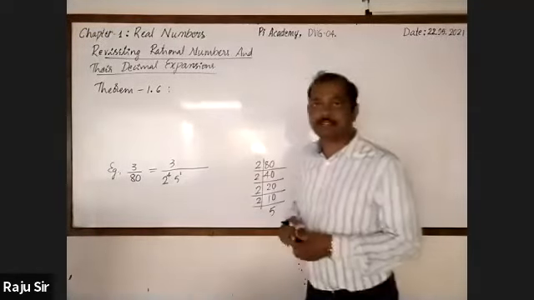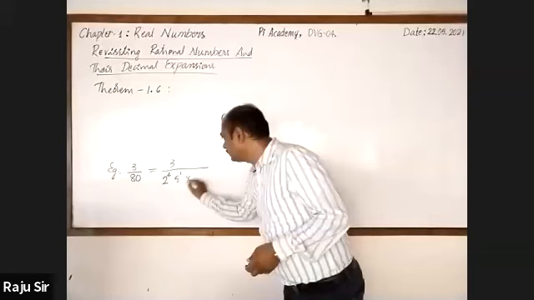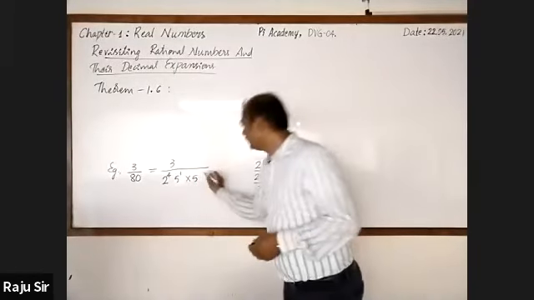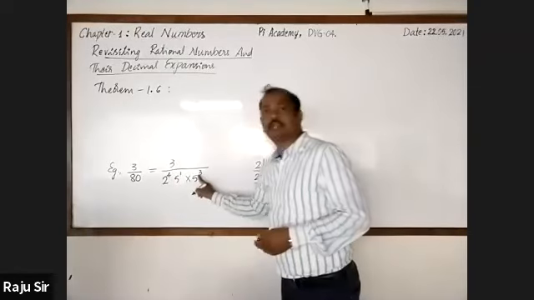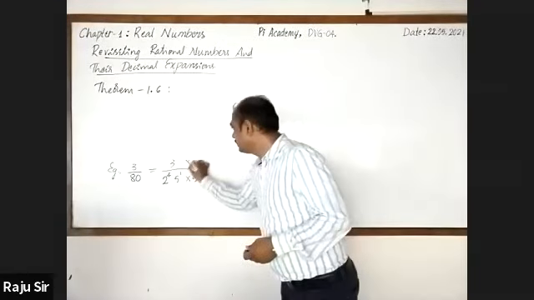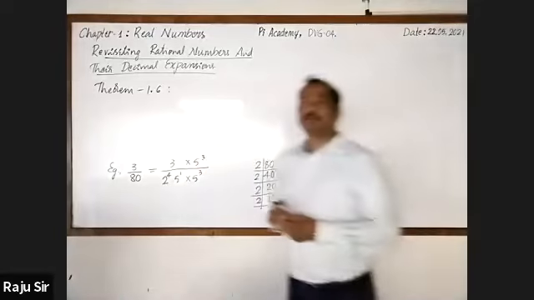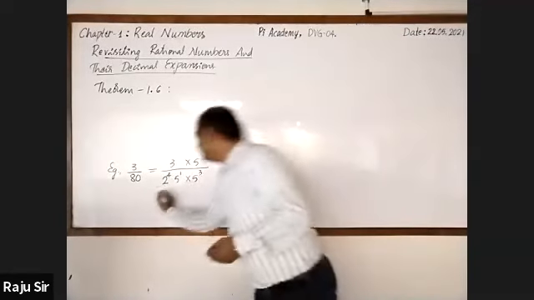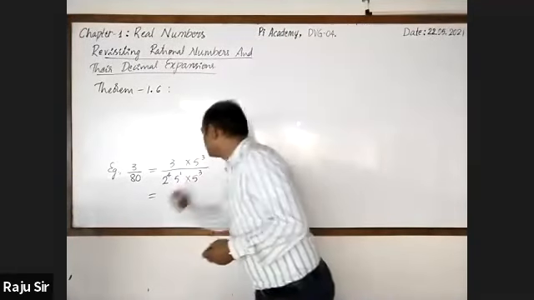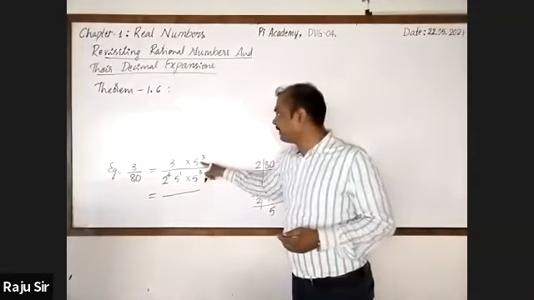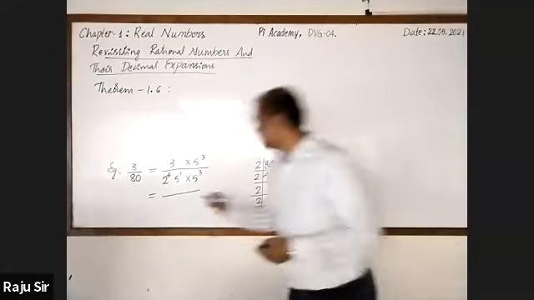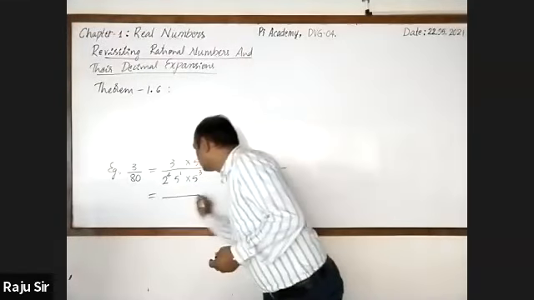To equalize the powers, I go for multiplying by 5 raised to the power 3, because here is 1, we want 4. So that I have written 3. Here also, the same thing should be multiplied, 5 raised to the power 3. And this is equal to, 5 cube is 125, 125 threes are 375.